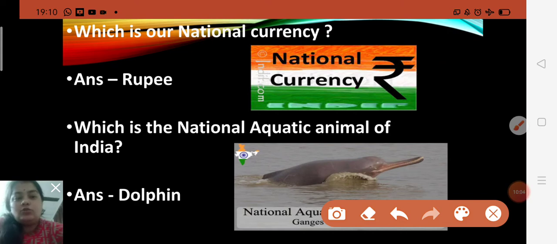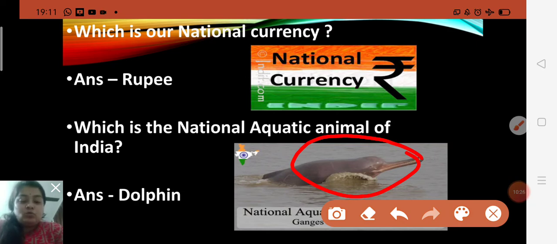Understood, children? So now next one, which is the national aquatic animal of India? Yes, children, this is the picture of a dolphin. The river dolphin is the national aquatic animal of India.